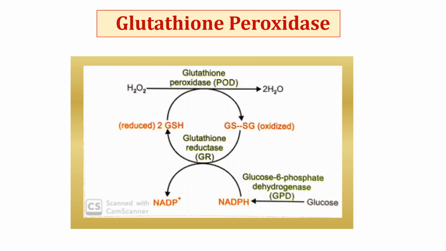So this oxidized glutathione should be converted back into reduced form for the action of glutathione peroxidase. The oxidized glutathione is converted into reduced glutathione with the help of NADPH, so NADPH is converted into NADP. At the same time, oxidized glutathione is converted into reduced glutathione, and this reduced glutathione is utilized for the conversion of hydrogen peroxide into water molecule with the help of the enzyme glutathione peroxidase.